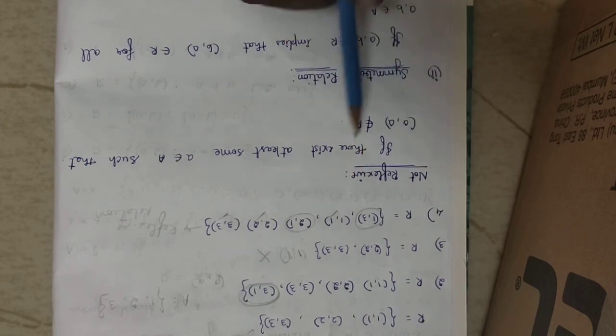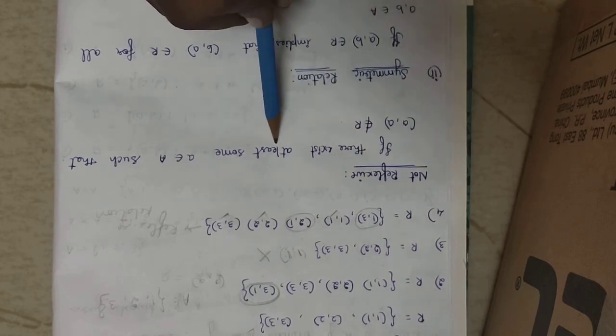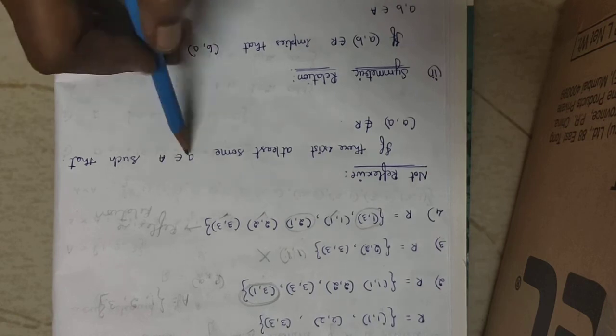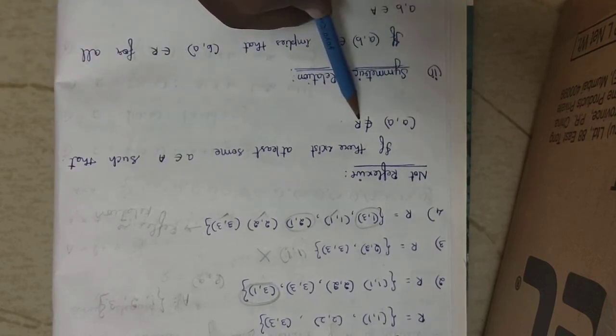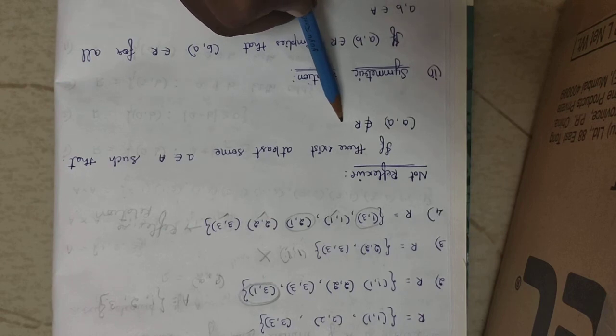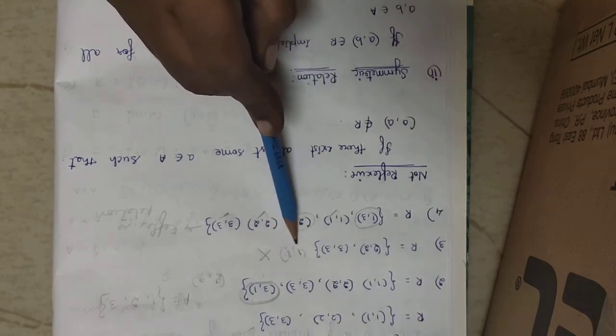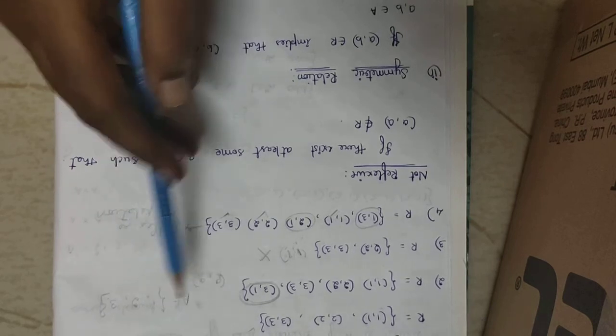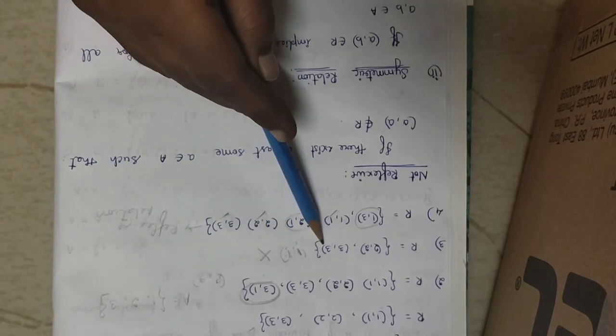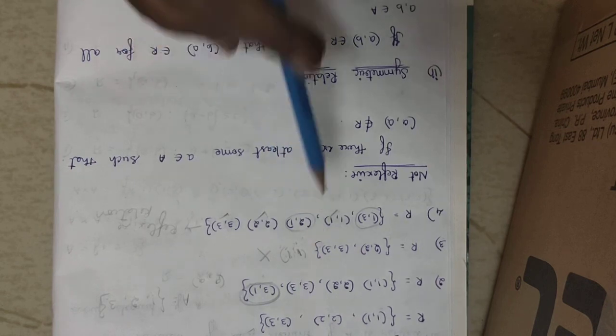Next, not reflexive. If there exists at least some a belongs to A such that (a, a) does not belong to R, then that is not reflexive. The example is this one. This 1 belongs to the given set A, but (1, 1) is not there in this relation. Therefore, this is not a reflexive relation.